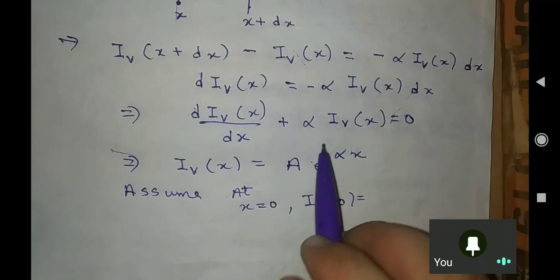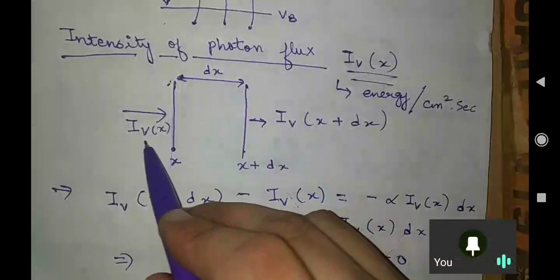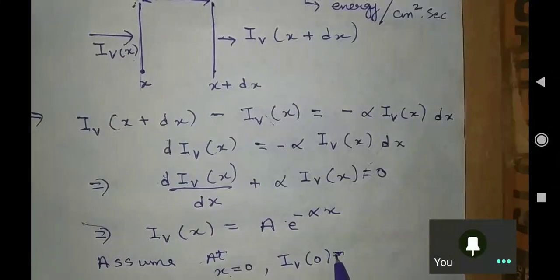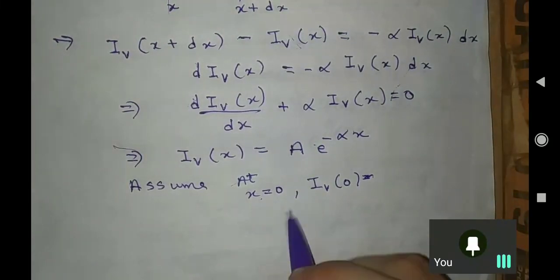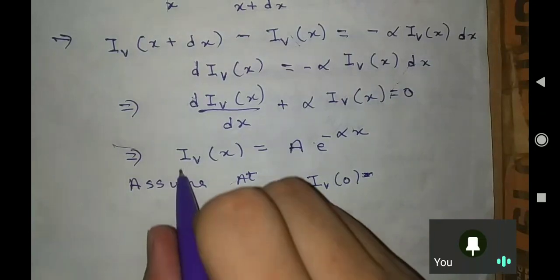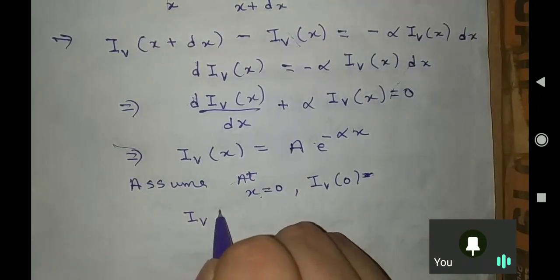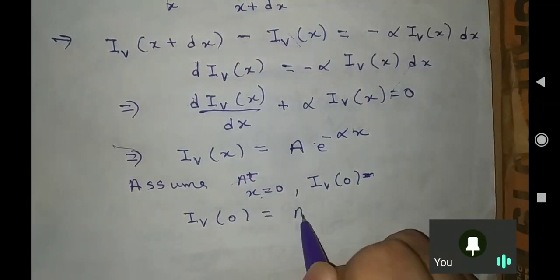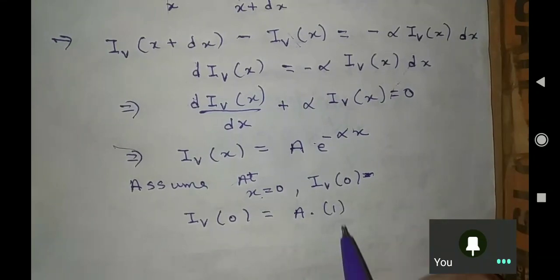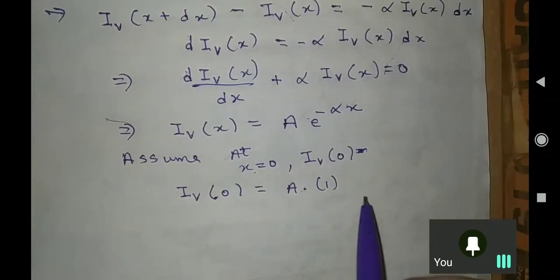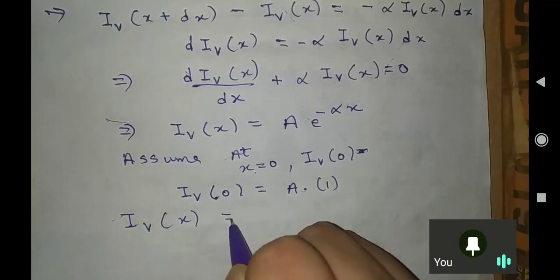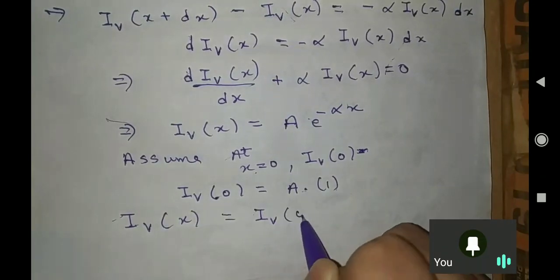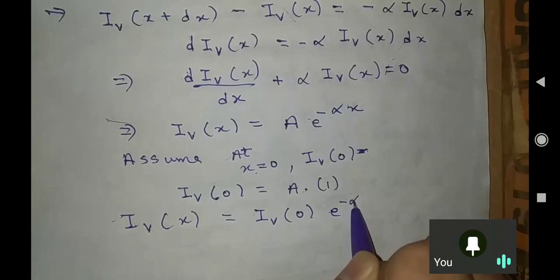If I put 0 here in this equation, Iv(0) equals A times 1. So Iv(0) comes out to be A. So sir, what is the general equation then? Iv(x) equal to Iv(0) into e to the power minus alpha x.